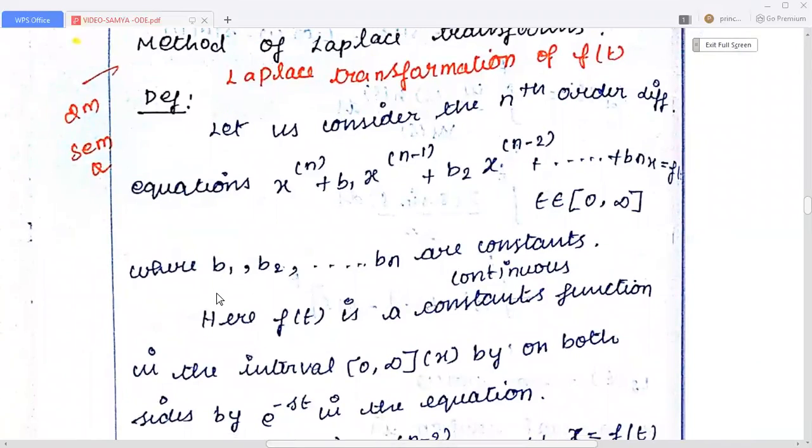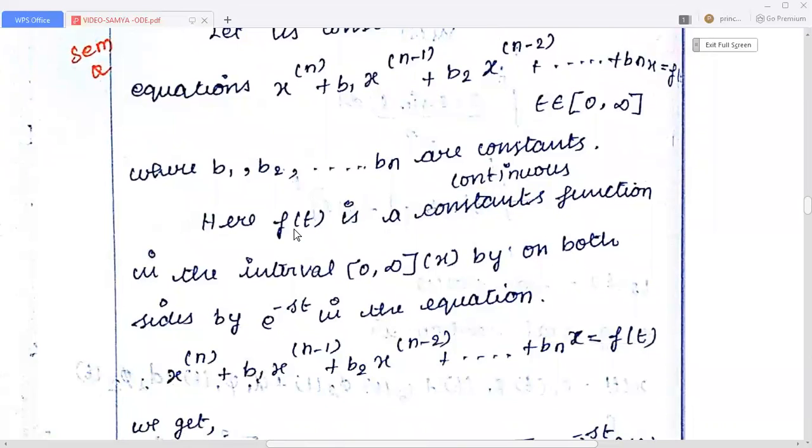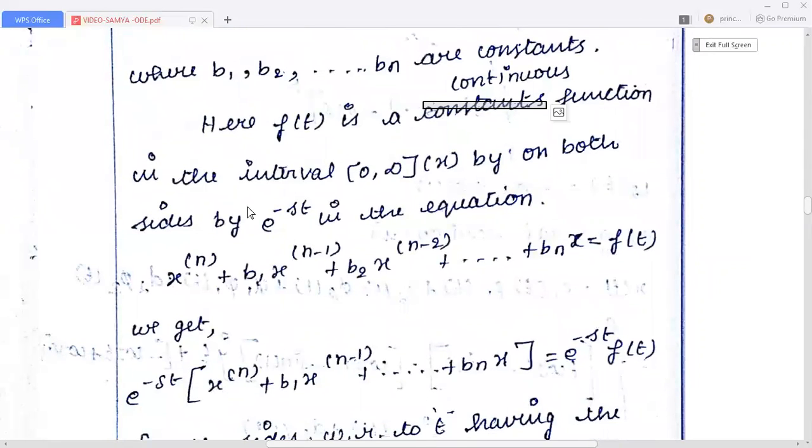Let us consider the nth order differential equation, where a1, a2, a3, ..., an are constants. Here f(t), the right-hand side function, is a continuous function in the interval 0 to infinity.